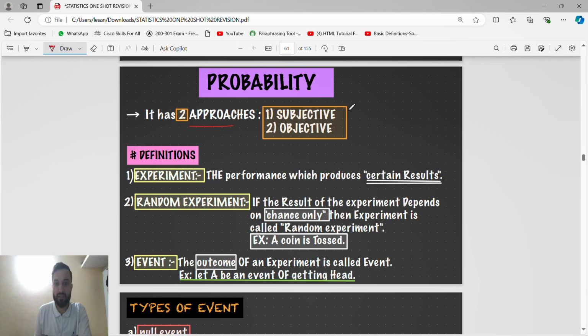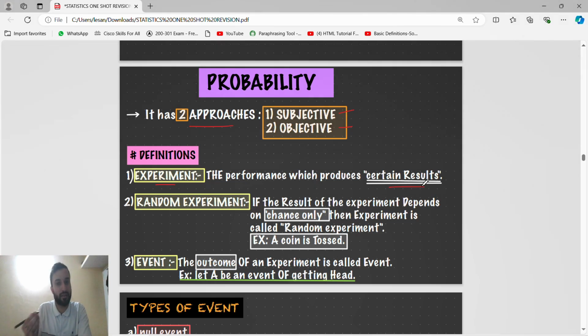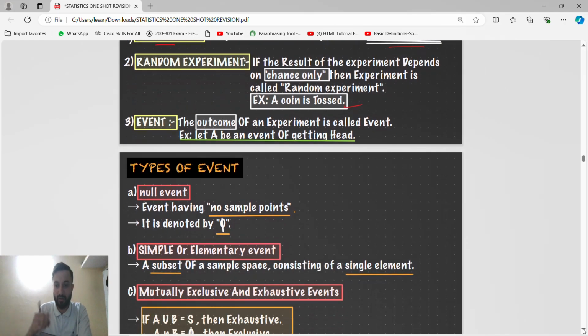Probability has two approaches, subjective and objective. An experiment is a performance which produces a certain result. A random experiment means the result of the experiment depends on chance only. For example, if you toss a coin, we don't know whether head or tail will come. If we repeat the experiment under the same condition, tossing the coin each time, we will get different results.